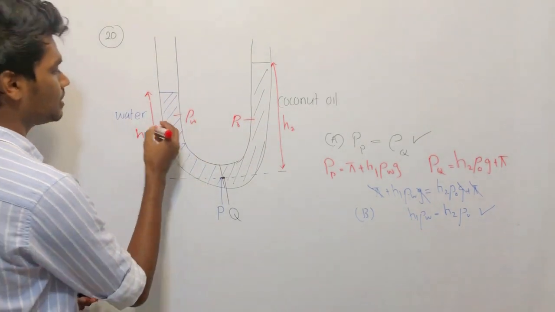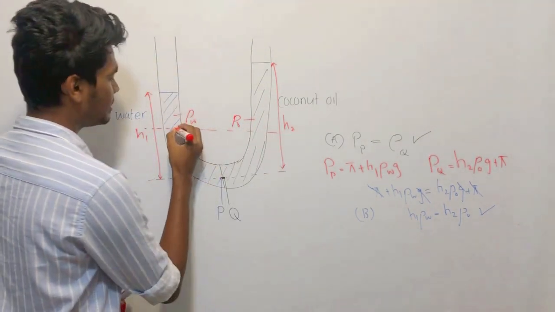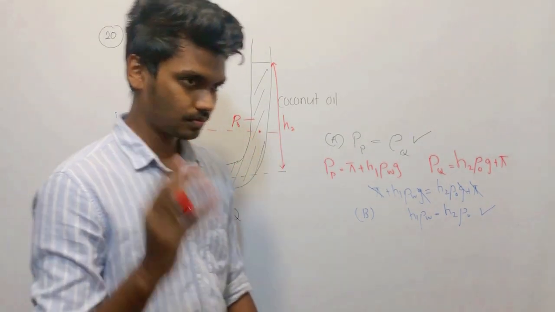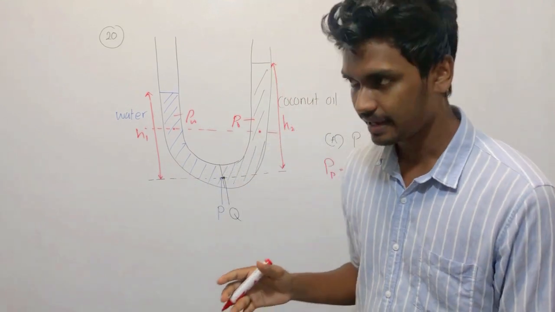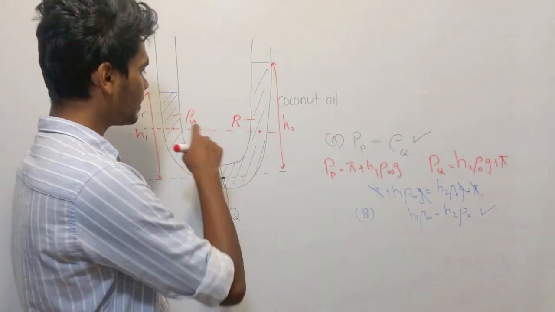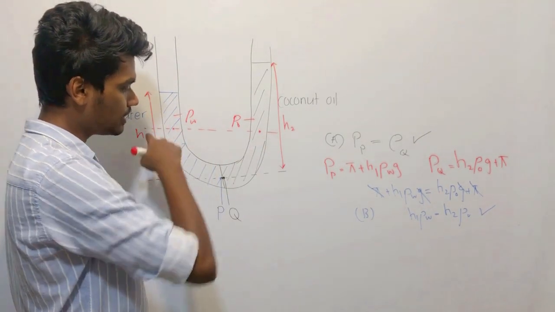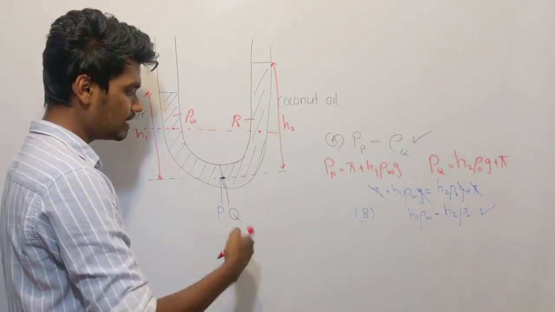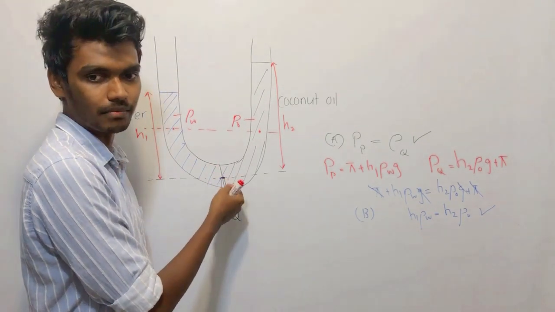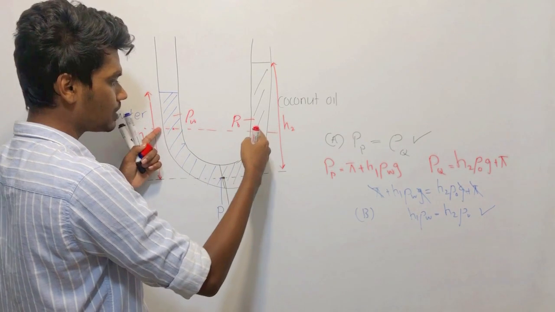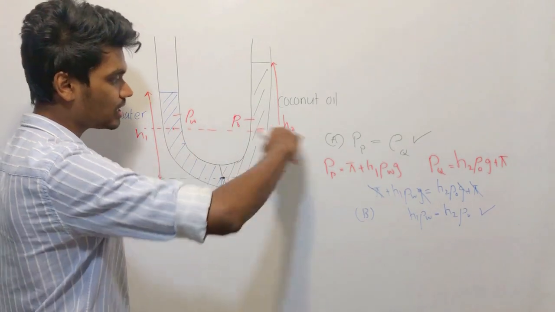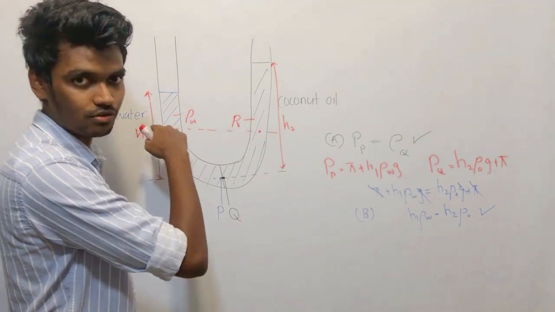In the C statement, they have considered this kind of horizontal line, and they have equated these two points. Can they be equal? Think about it. They can't, because these are not in the same liquid. On a horizontal line where the fluid is still and in the same liquid, the points coincide with no gap between them. But here, obviously, these points are in two different liquids. Although they are horizontal, there is no interface here.